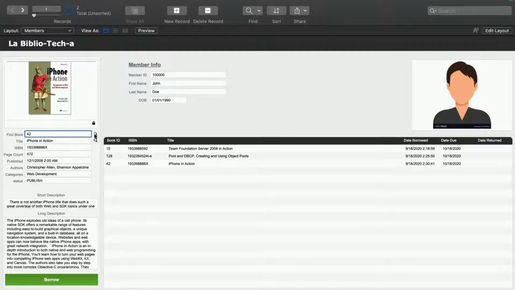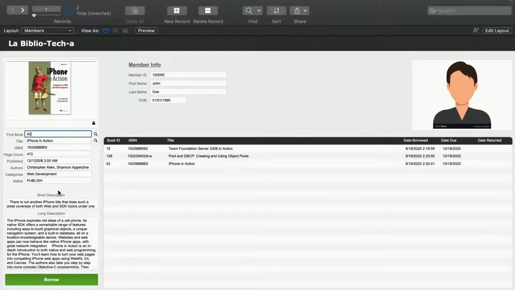And for those of you that are wondering, we're displaying that thumbnail using a web viewer. We have a global field that's hidden right now, and what that global field holds is the URL to where that image is stored, and that's coming from the database.